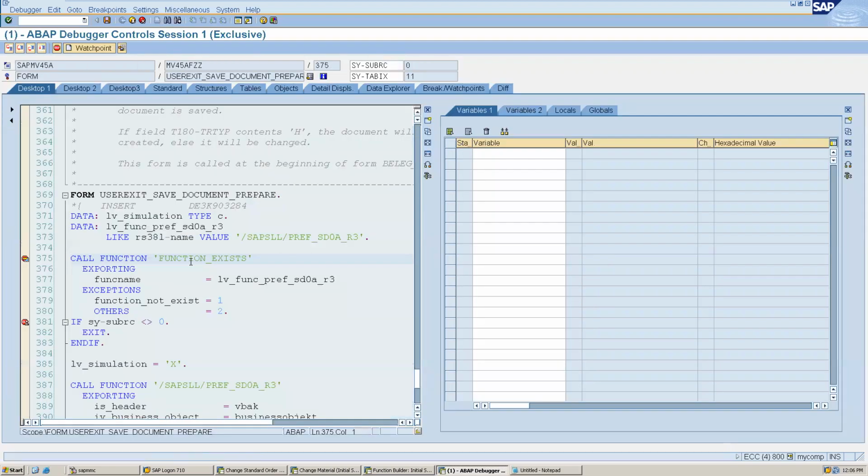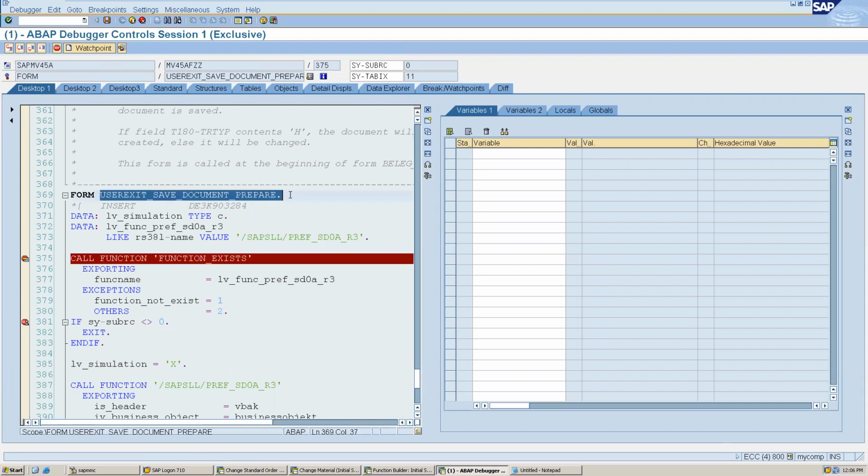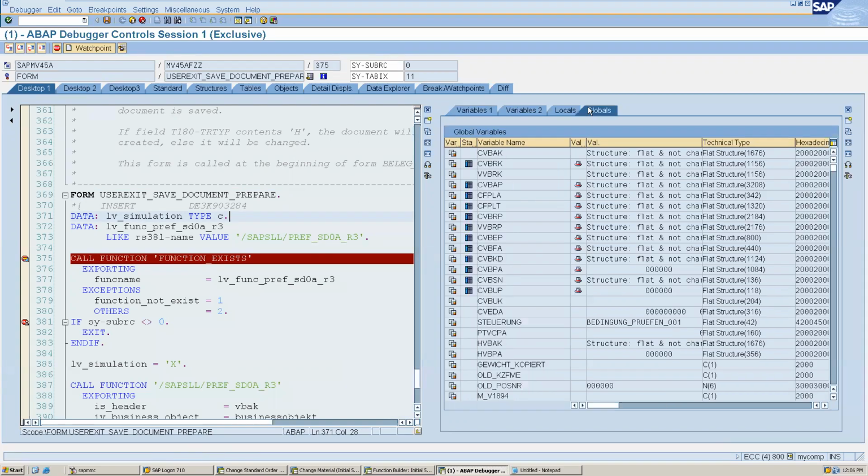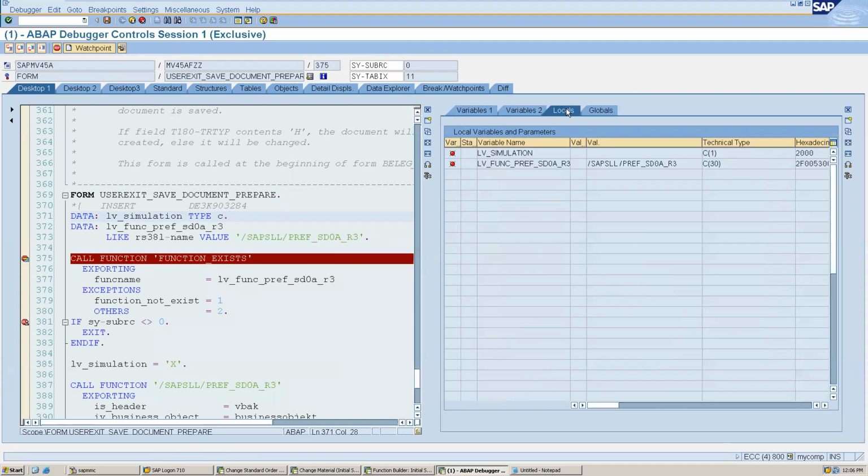So here you can see it has stopped, right? So it means for this user exit, it is stopped. Now we have to check whether that data is available or not. So how can we check? There are two types of variables over here, one is global and some are local, right?